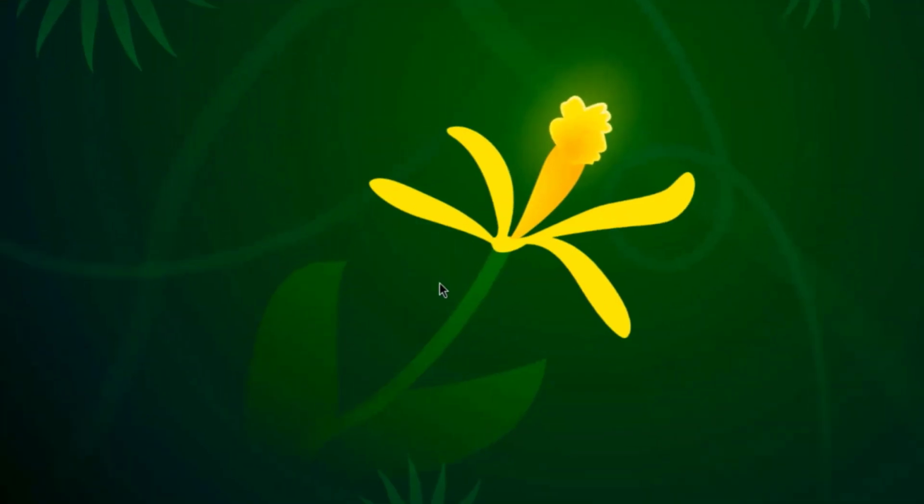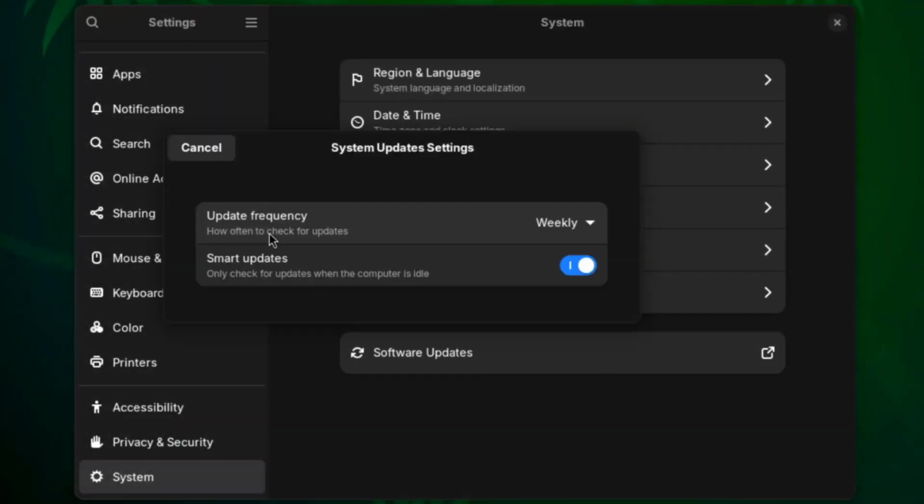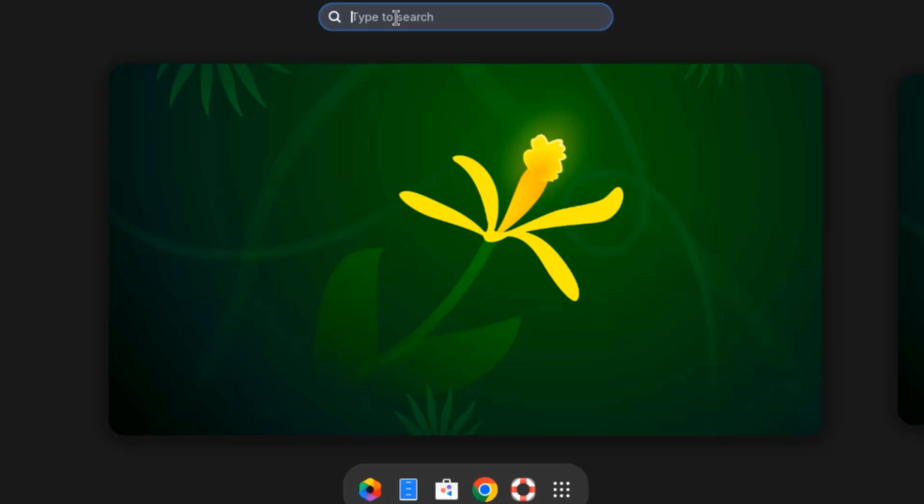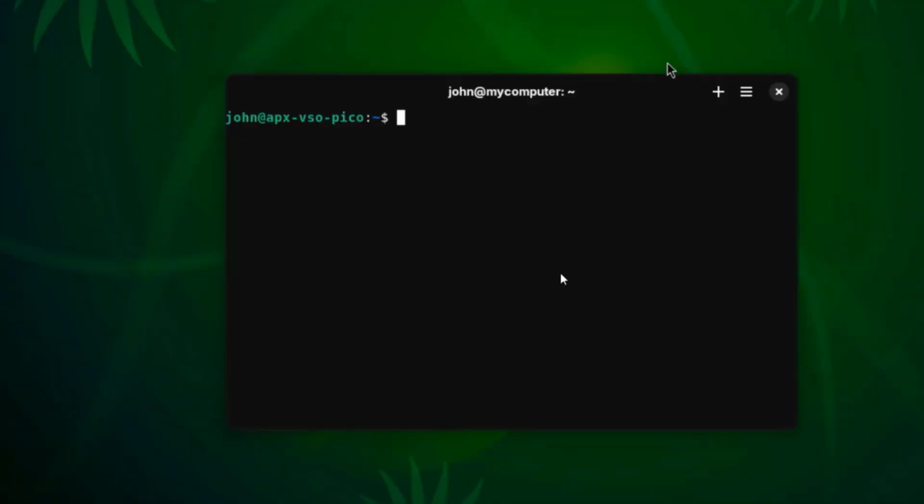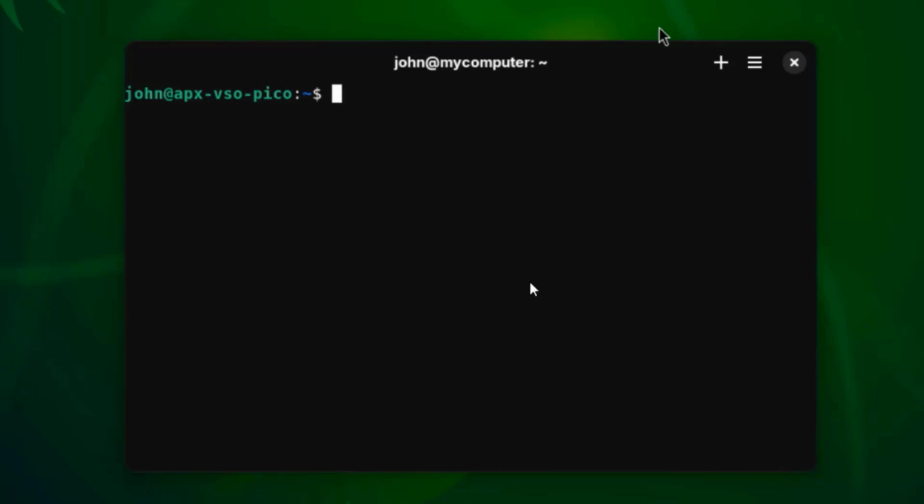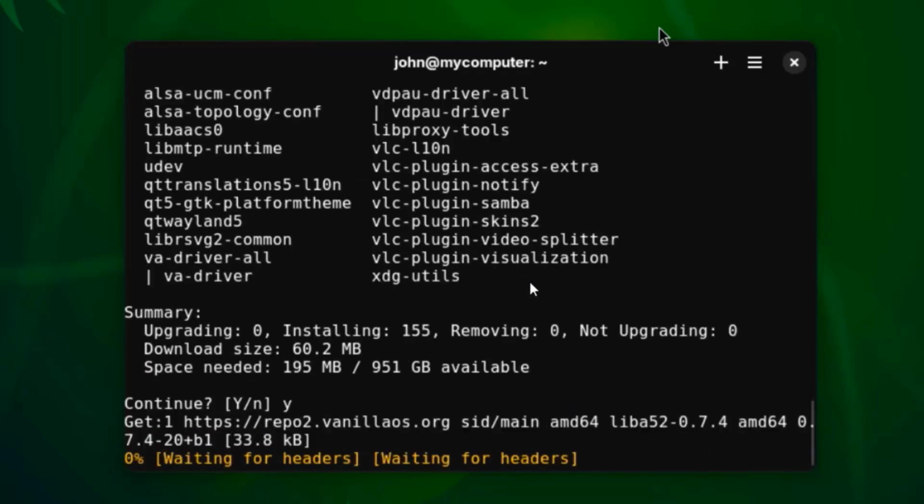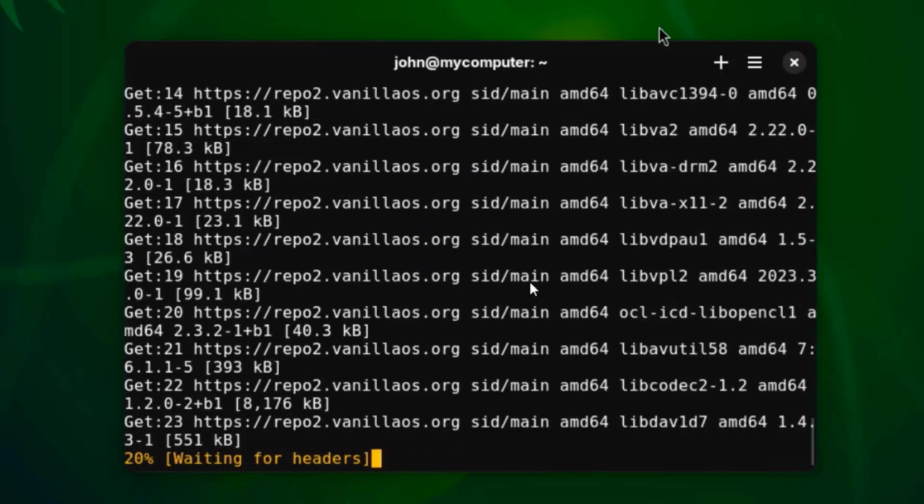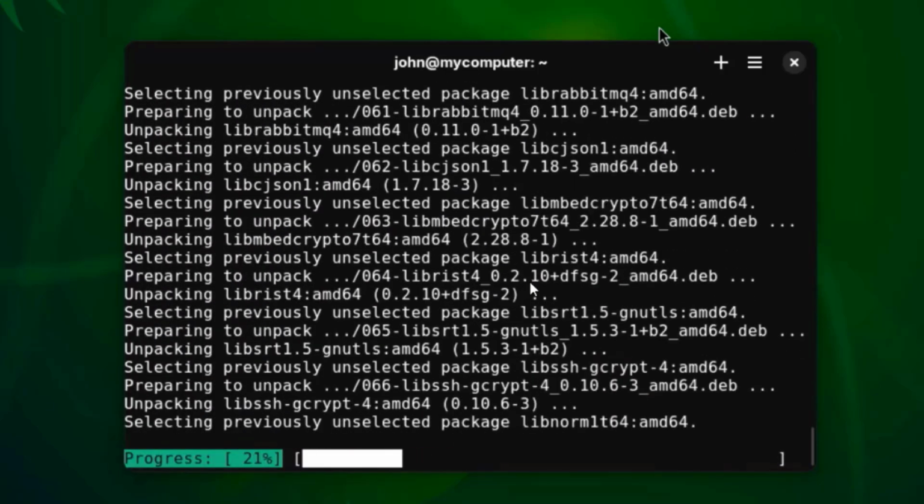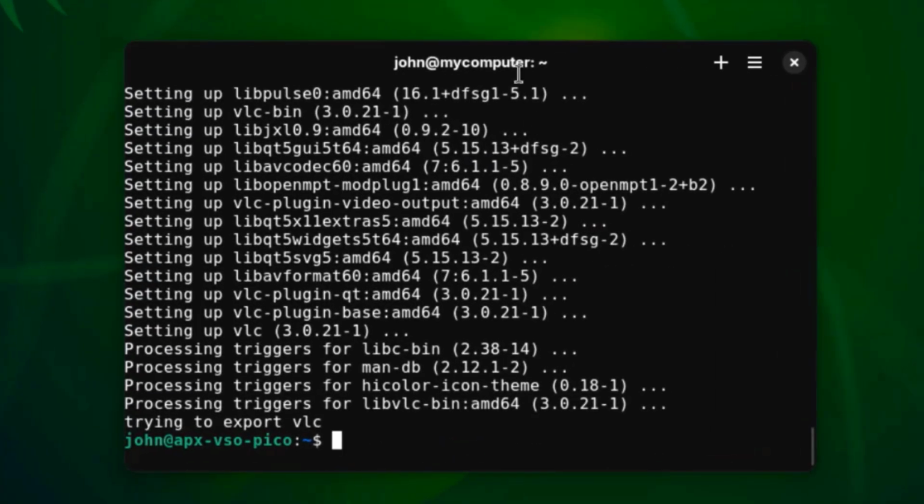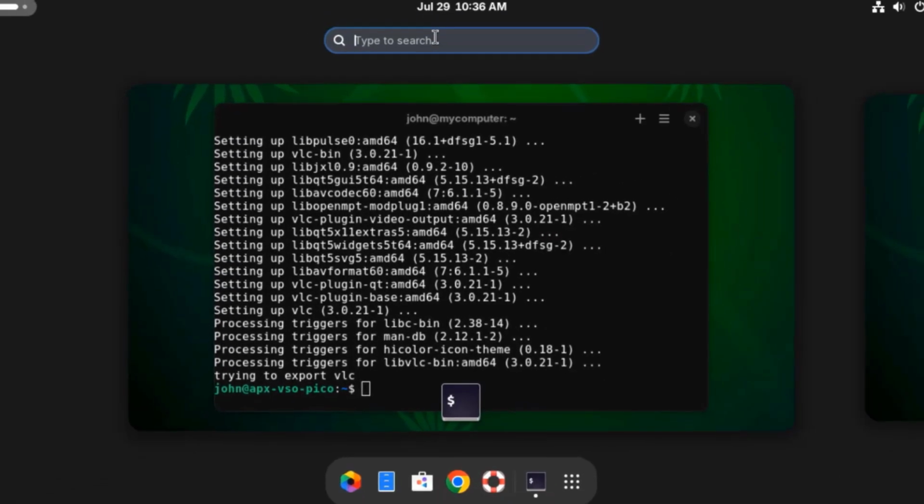I'll open settings. I'll click on software updates. So here you can configure updates frequency, and you can turn this off. Only check for updates when the computer is idle. I'll open the terminal app, and it's called Black Box. So I'm going to install VLC player. I'll type sudo apt install VLC. I'll search for VLC.